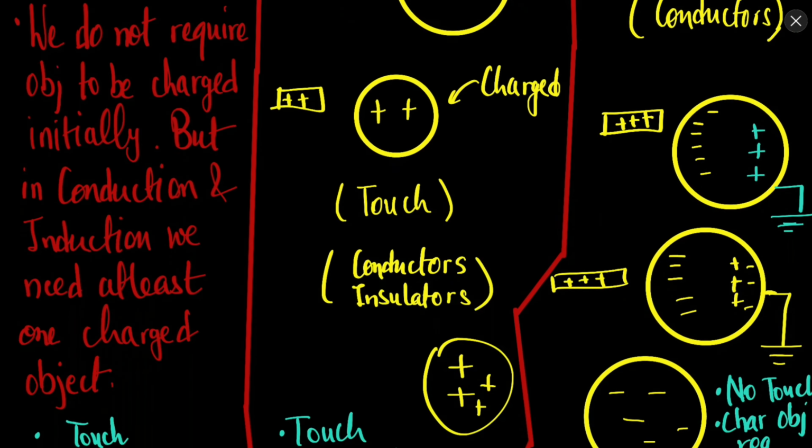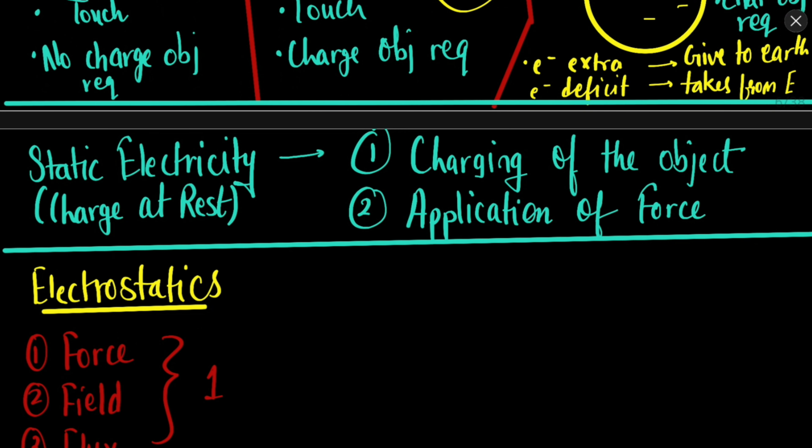So after charging, again simply static electricity will be there. First process is you charge the object. Once the objects are charged, then these positive and negative charges will attract or repel each other based on the types of charges. For example, if same charges are there, they will attract. If opposite charges are there, they will repel each other.